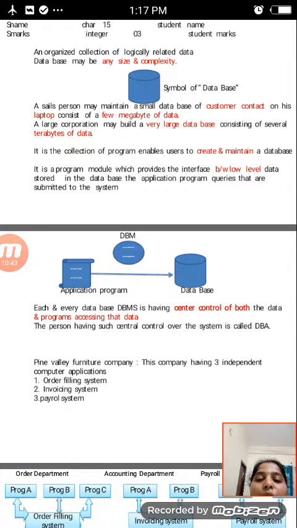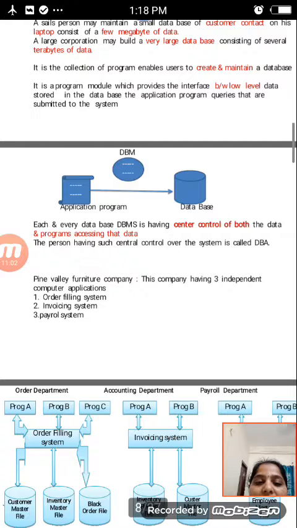In the picture, the application is connected to the database through the interface, the database manager, which stores the data on the server.